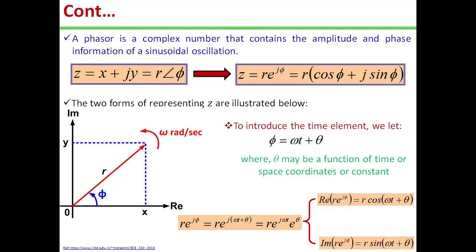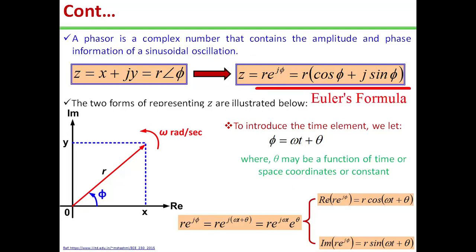A phasor is a complex number that contains the amplitude and phase information of a sinusoidal oscillation. For example, z can be written as x plus jy, and in the phasor form it can be written as r angle phi. In the rectangular form, x is the real part of z and y is the imaginary part of z. And it can also be written as z is equal to r e to the power j phi, where phi is the angle and r is the magnitude.